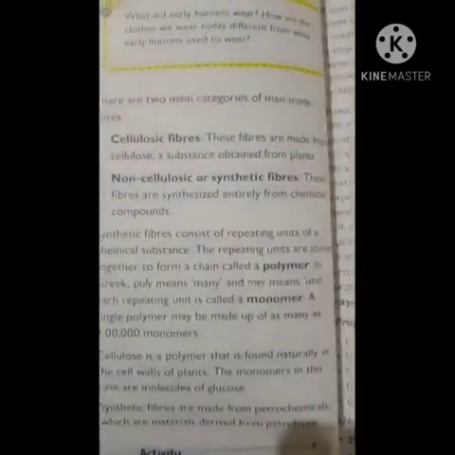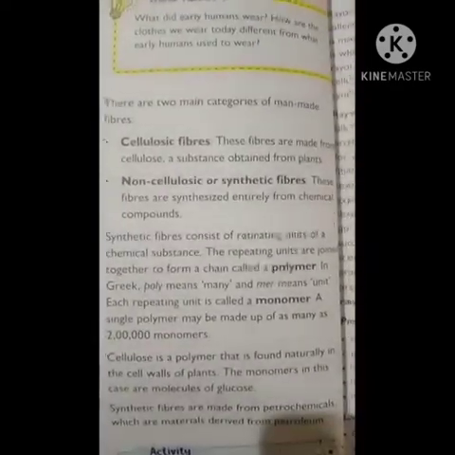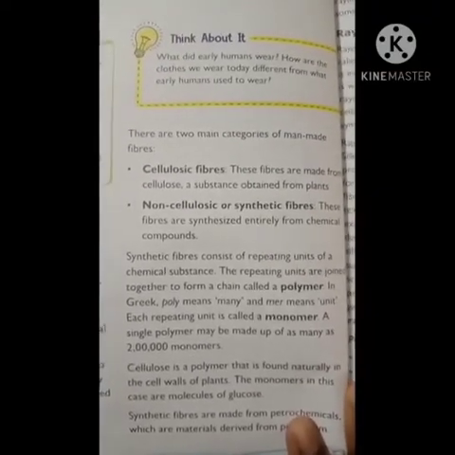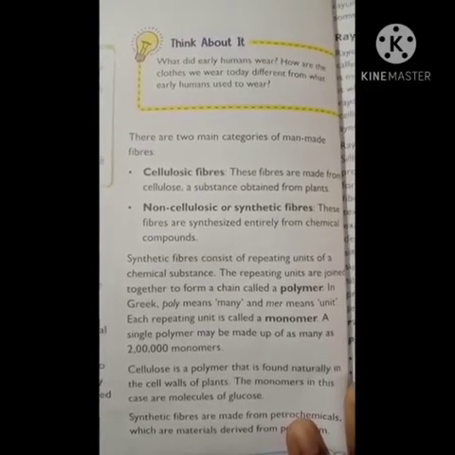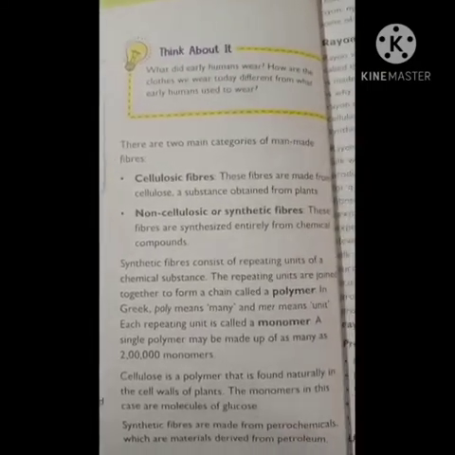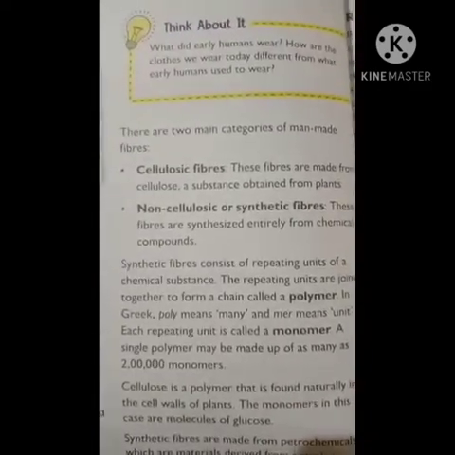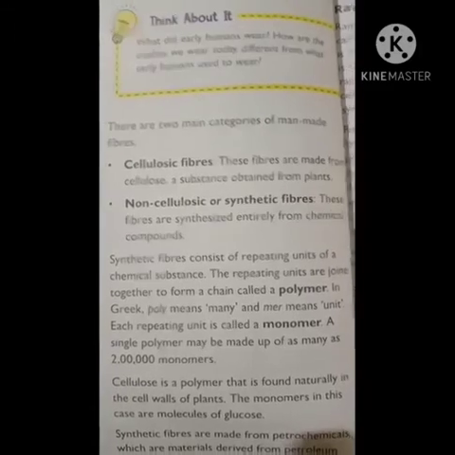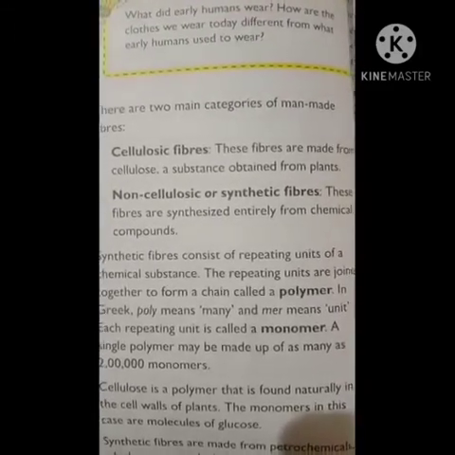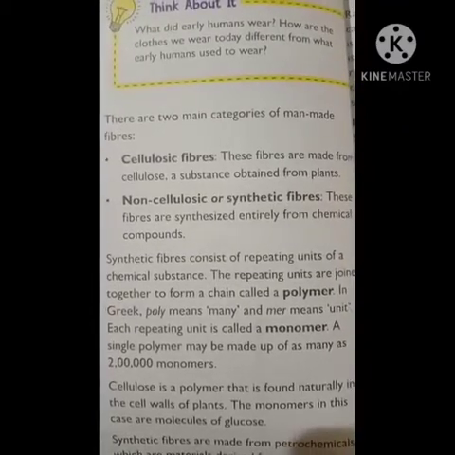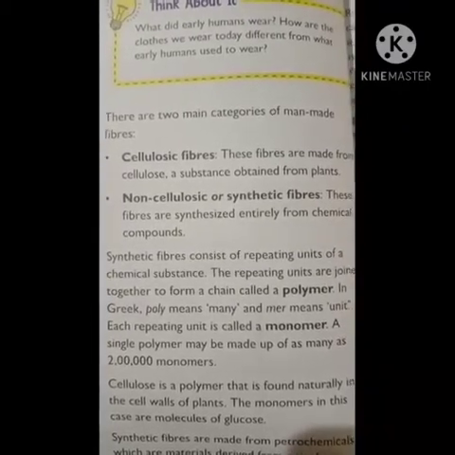So, coming to two main categories of man-made fibers, that is cellulosic fiber and non-cellulosic, or we call it synthetic fibers. So, two categories in case of man-made fibers. The first is cellulosic fibers. What do you mean by cellulosic fibers? These fibers are made from cellulose. Okay, so what is cellulose, children? It is a substance obtained from plants.